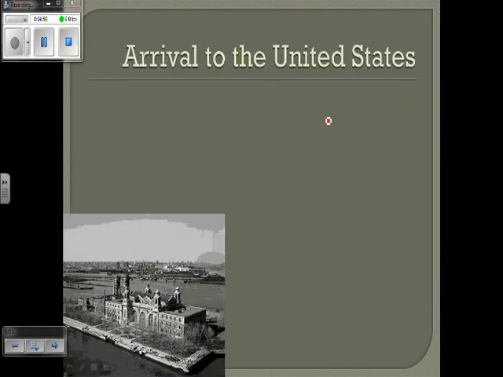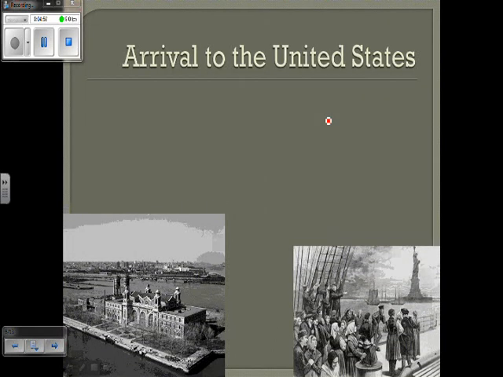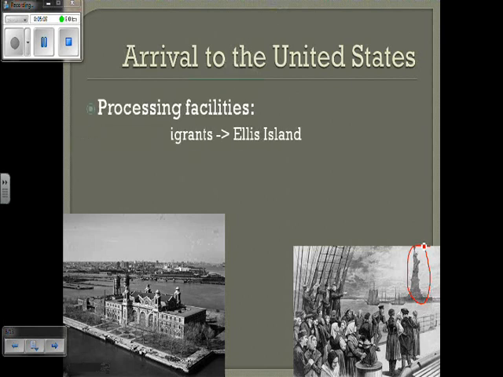Now, upon arrival to the United States, we're all familiar with Ellis Island, right? You have the Statue of Liberty down here. That was the first site that they arrived at in the New World. But not all immigrants came to the United States through Ellis Island. So we do have the processing facilities. European immigrants come to the United States through Ellis Island.